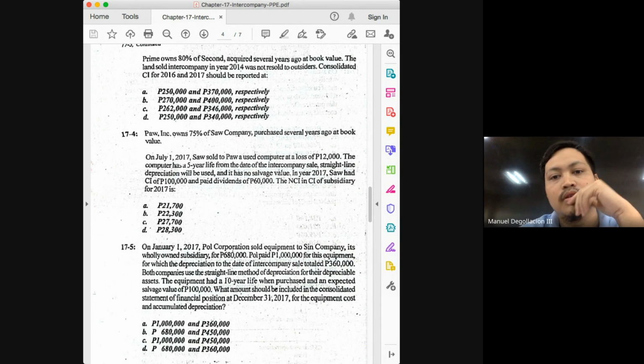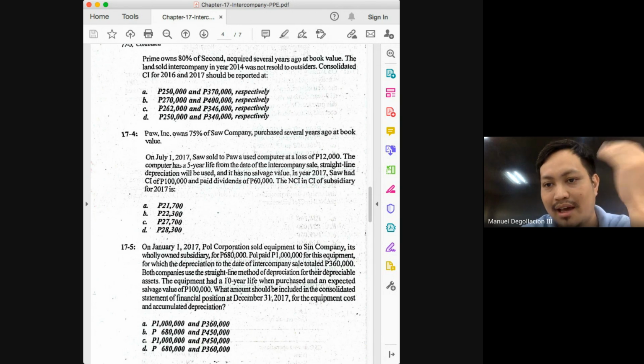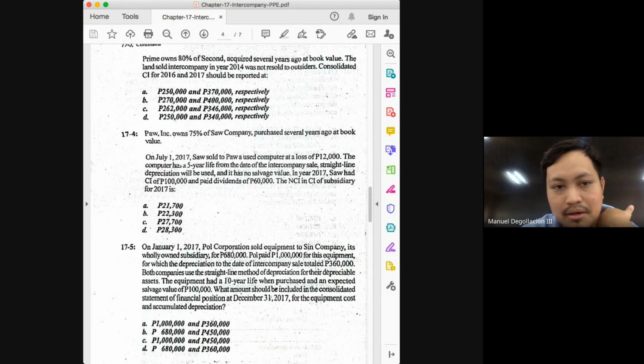Compared to the other problems we have already solved, this intercompany sale resulted in a loss. If you can recall, if it resulted in a gain, what would be the adjustment? We remove the gain. And how do we remove a gain? By deducting the gain.